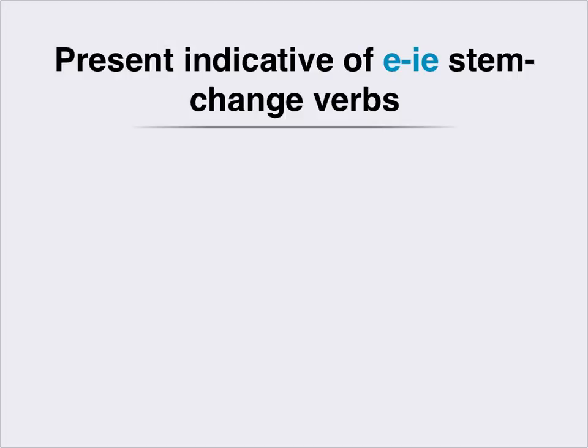Present indicative of E-IE stem change verbs. The conjugation of a regular verb in the present indicative starts with the stem of the verb, followed by an ending that tells the subject of the verb. But for a large number of verbs, the stem vowel has two forms. It changes back and forth between one vowel and something else as the verb is conjugated. In this class, the change is between E and IE.